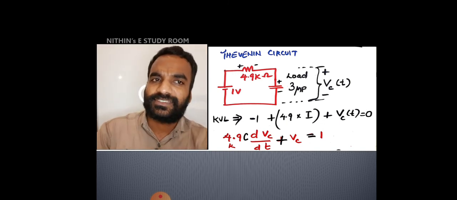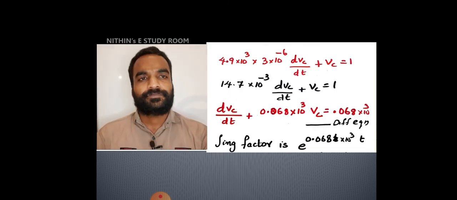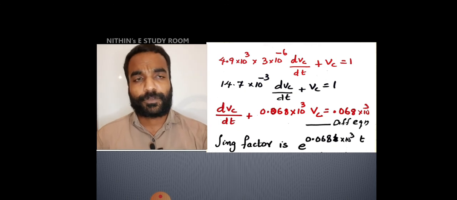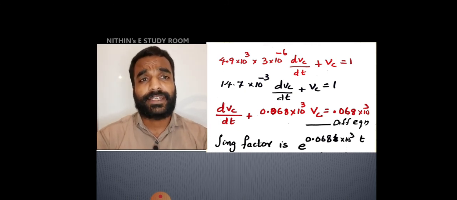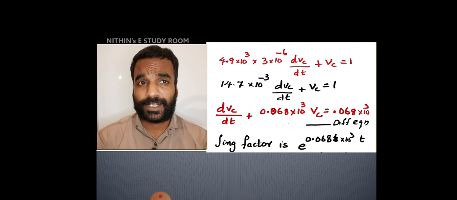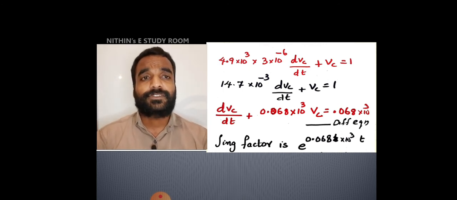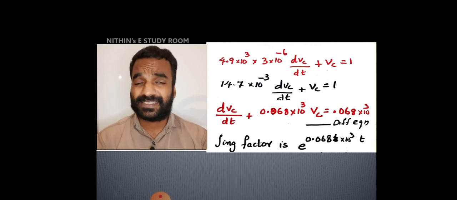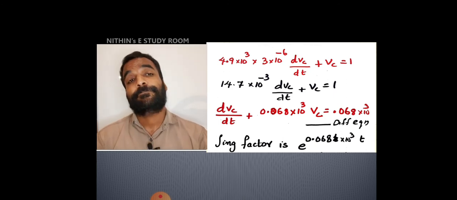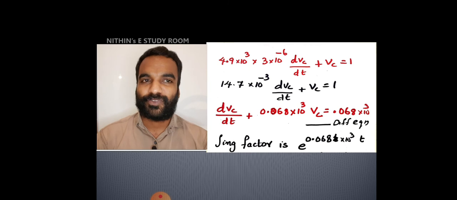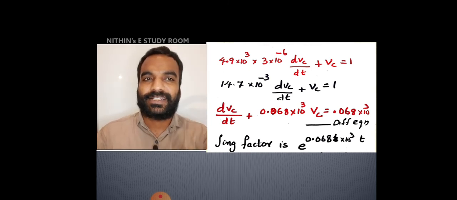Now substitute the values. 4.9 into 10 raised to 3 into 3 into 10 raised to minus 6, that is the capacitor value, into dVc by dt plus Vc is equal to 1. That is 14.7 into 10 raised to minus 3 dVc by dt plus Vc is equal to 1. Anyhow, what was our procedure for solving this differential equation?